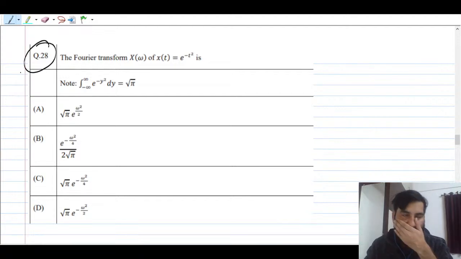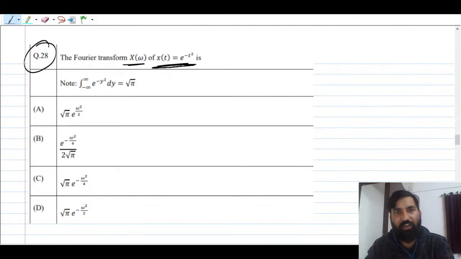Question number 28. So this is the third question, you can say, from signals and systems. The Fourier transform X of omega you have to find, and x(t) is given, right? So you have to identify this immediately. This signal is nothing but a Gaussian function. So what is the Fourier transform of a Gaussian function? Gaussian only, right?